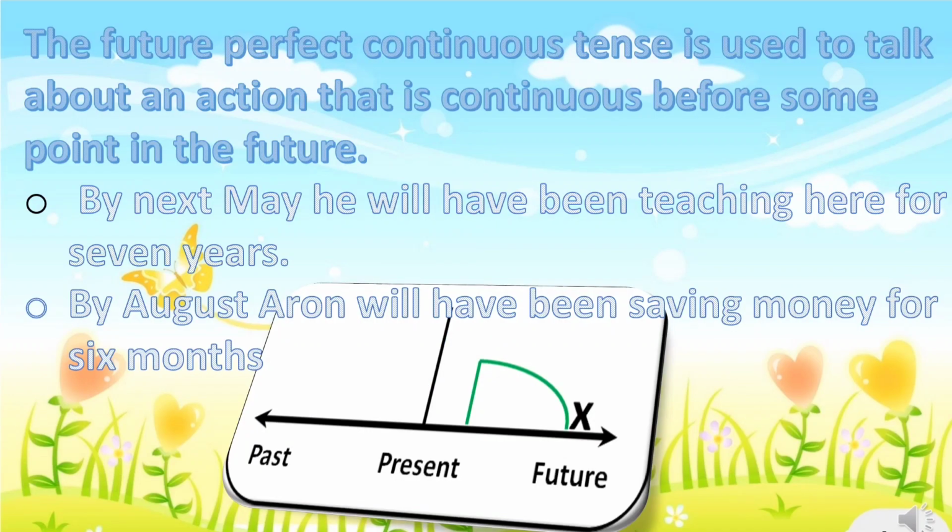The future perfect continuous tense is used to talk about an action that is continuous before some point in the future, before some certain point in the future. For example, by next May, he will have been teaching here for 7 years. Or by August, Aaron will have been saving money for 6 months. It can be easily understood from the timeline for this tense as given here.